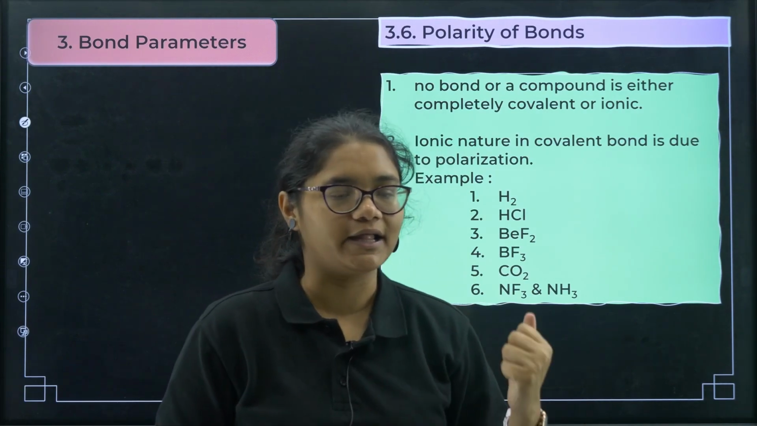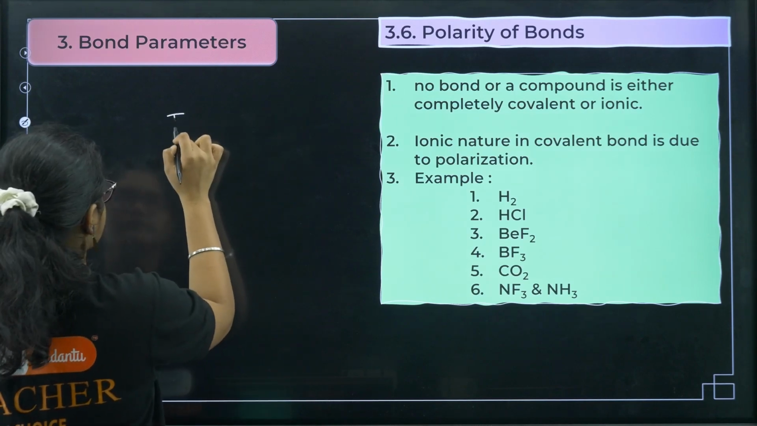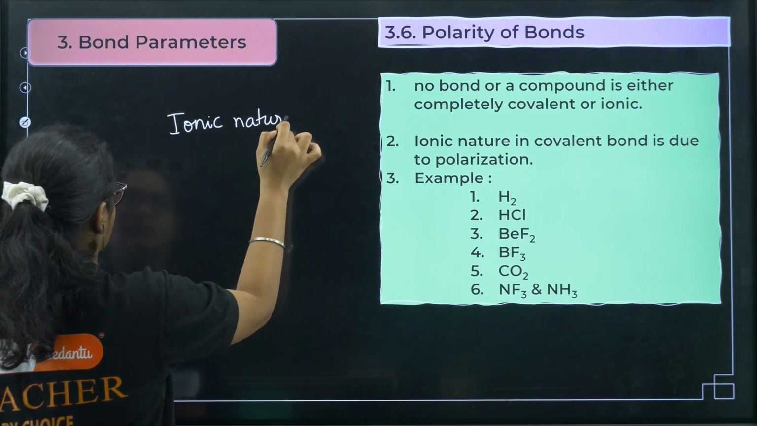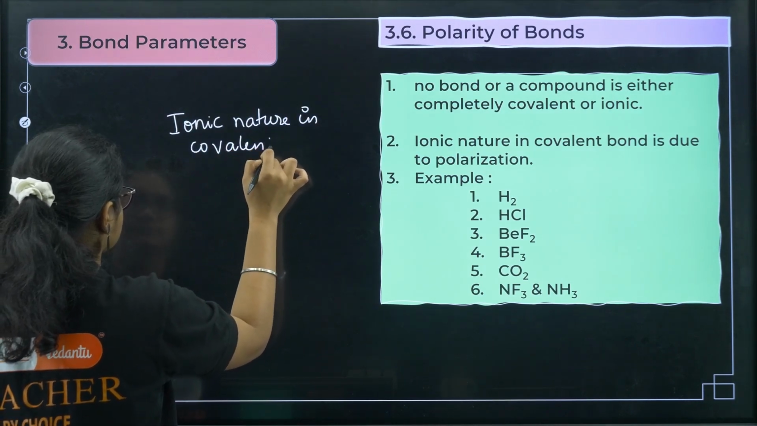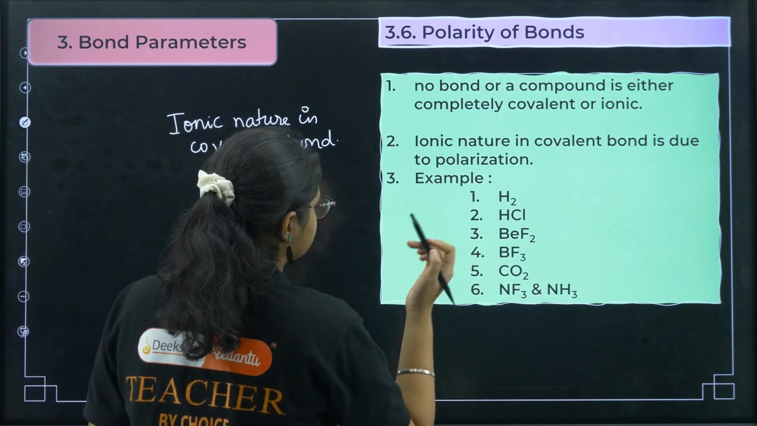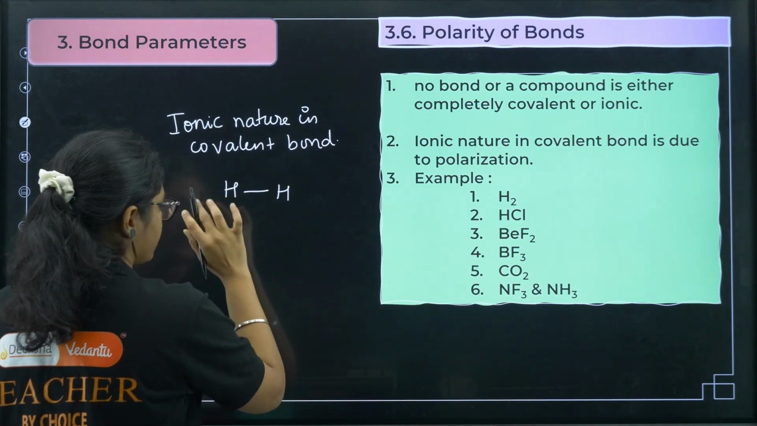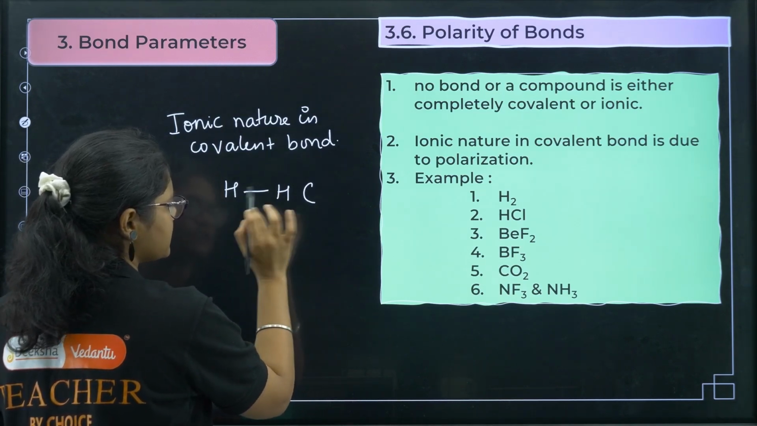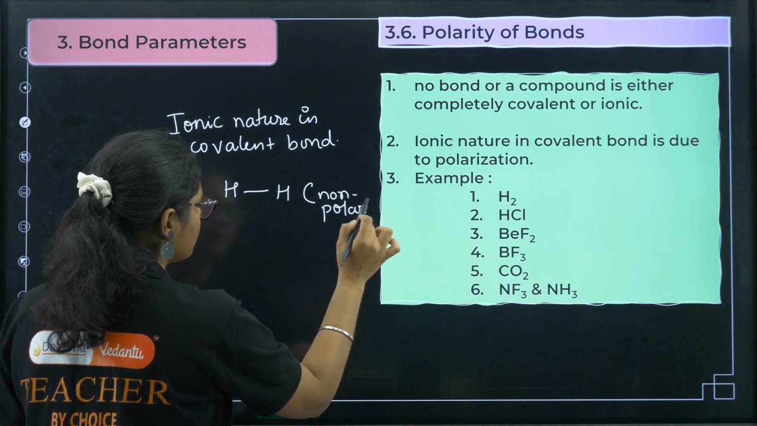Okay, there is always some mixture of the bond present. Now how can we tell that? First we will understand the ionic nature in covalent bonds. Suppose let us take the example of H2. H2 bond is like this. Here there is no separation of charge, so there is no polarity here. We can say this is a non-polar bond.